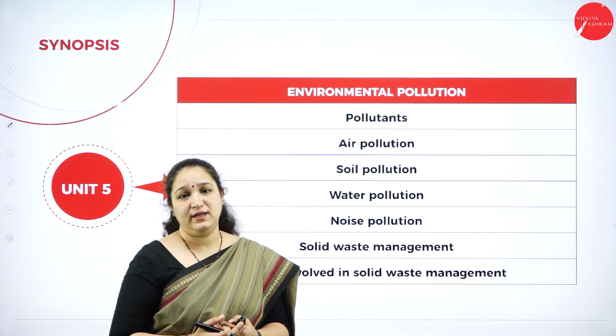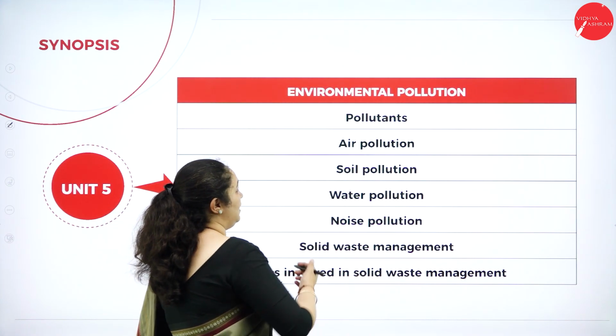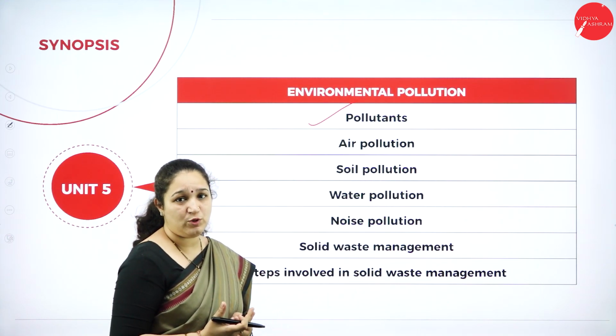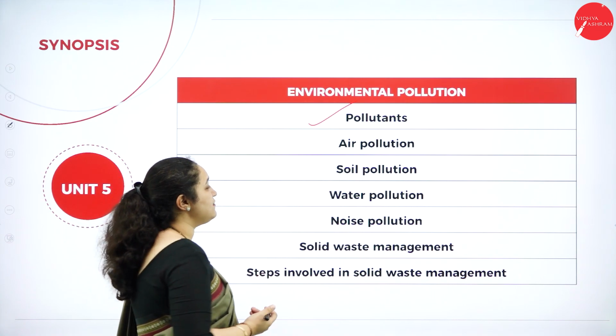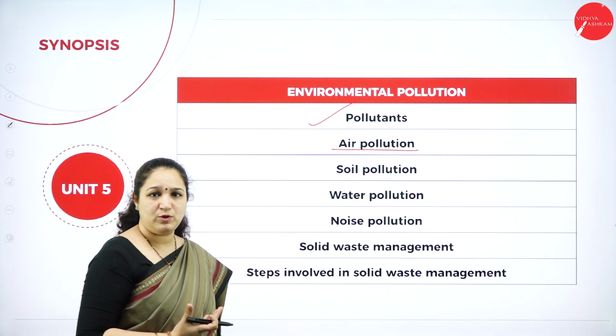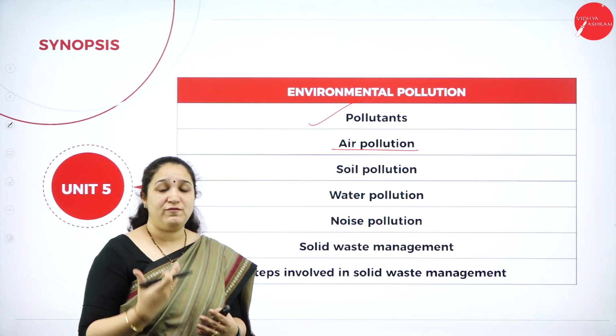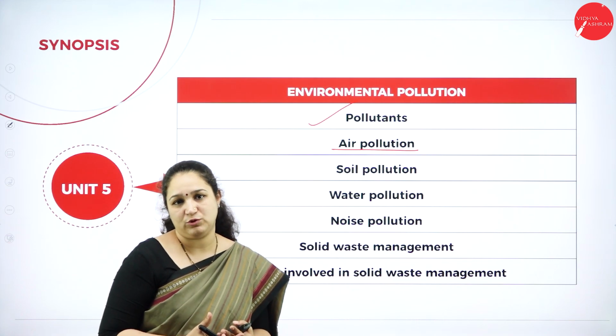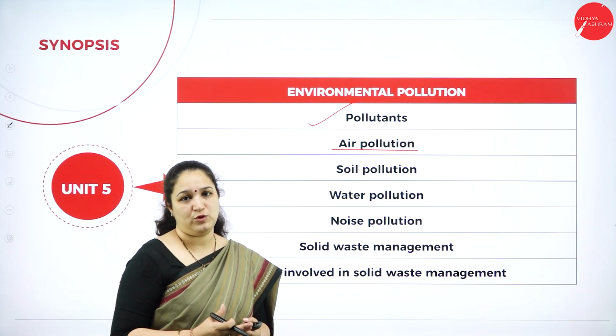Here we have studied what is the meaning of pollutants. Okay, what are the different types of pollutants. We also have studied in detail about air pollution. What are the causes of air pollution? What are the effects of air pollution? And what are the control measures we have to take for air pollution?